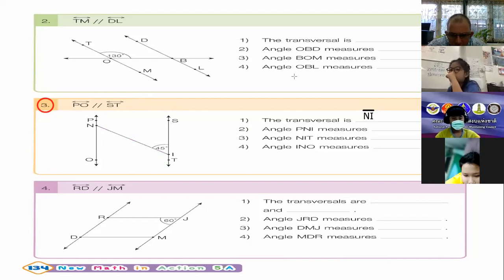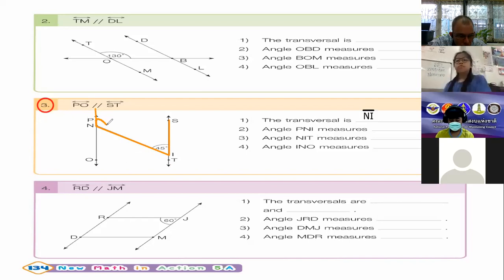So now we go back and look at our question number 2. Angle PNI. Okay, PNI. What can we see here? Two parallel lines, one transversal. So these are co-interior angles. So what is the size of this angle here?